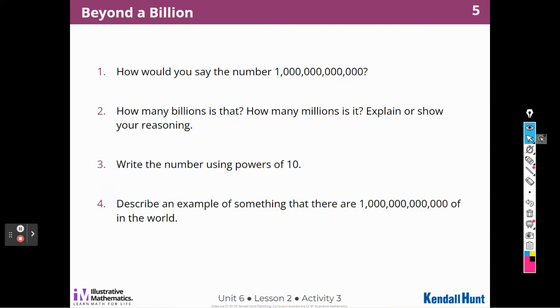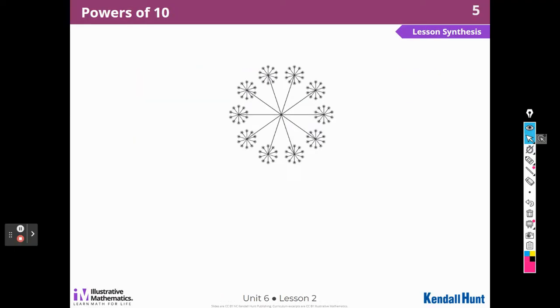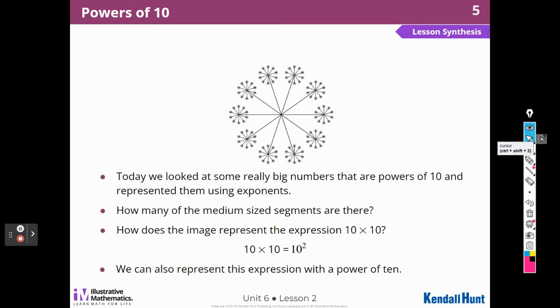All right, let's see what's next. What are some things that there may be a trillion of in the world? How did you choose? Why is it so hard to guess whether there are a trillion of something like grains of sand? It's too big a number to count, right? So we would never sit there and count the grains of sand. It'd be really, really big. All right. Today we looked at some really big numbers that are powers of 10 and represented them using exponents.